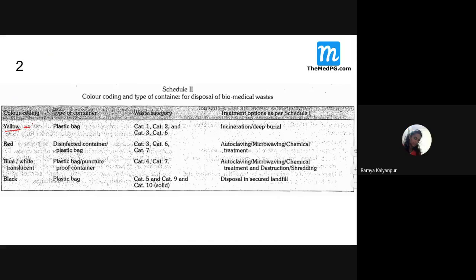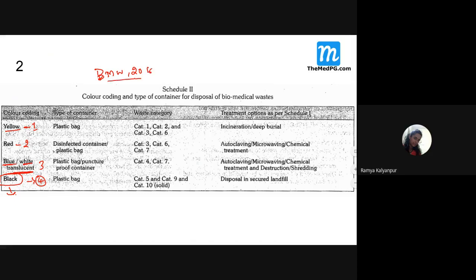Category 1 is yellow. Category 2 is red. Category 3 is blue or white. Then category 4, black. So these are the four color codings given under the Biomedical Waste Management 2016 guidelines.